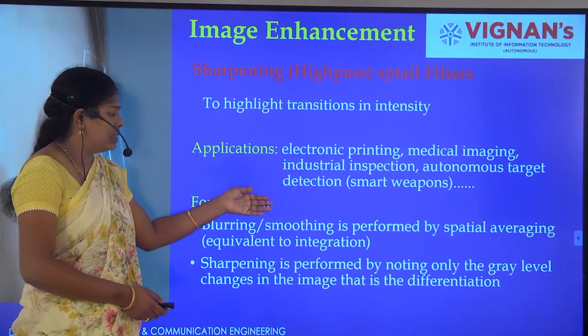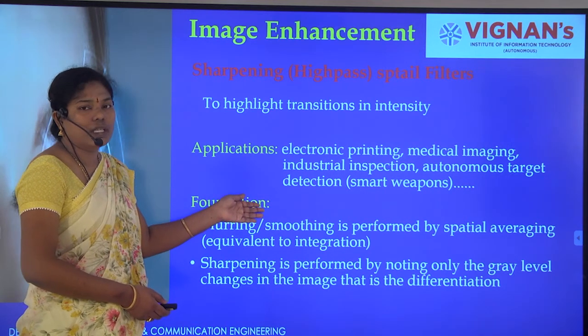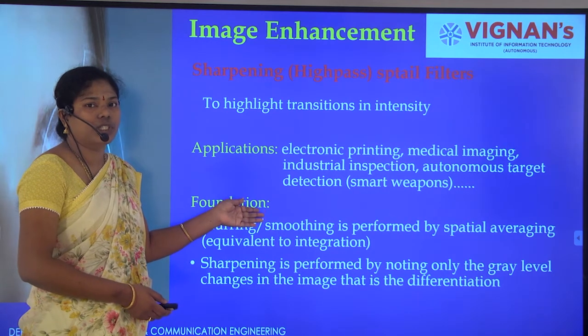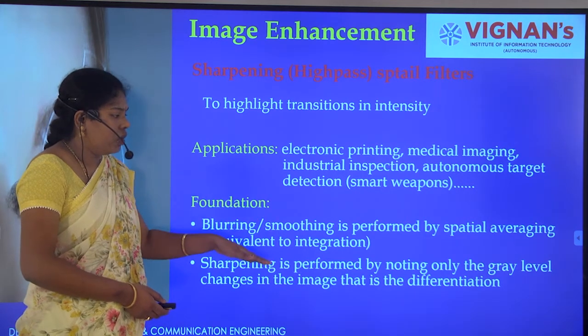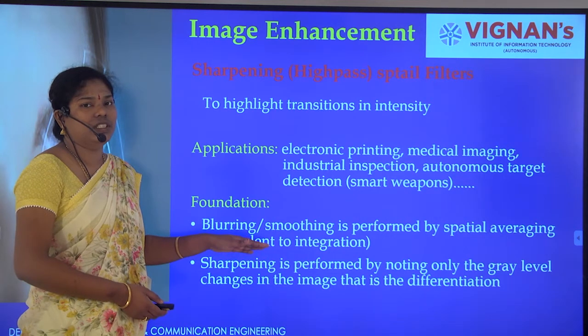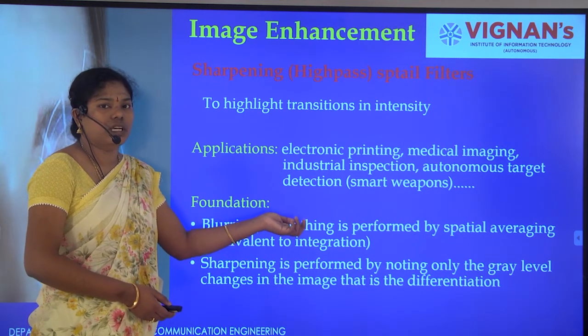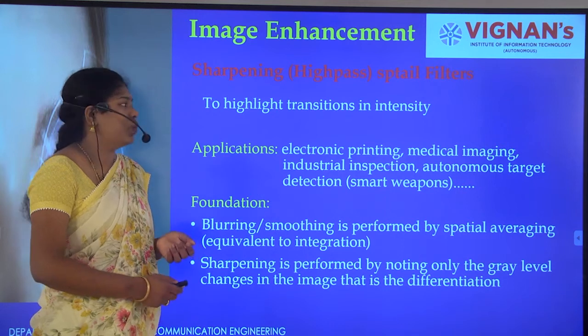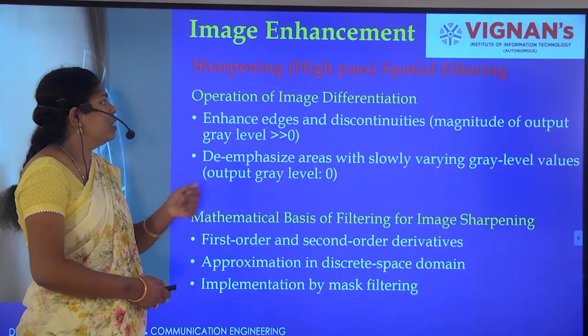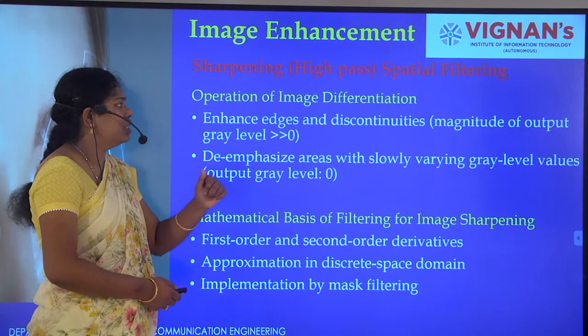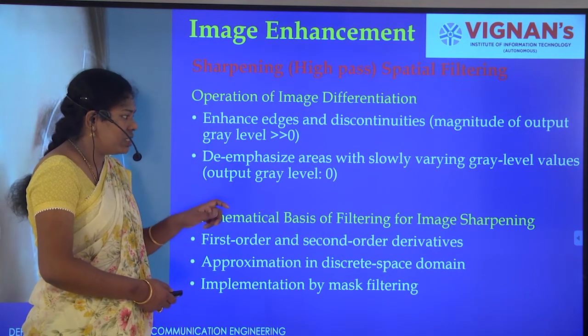Low pass filter is basically integration, whereas high pass filter is differentiation. In digital form, differentiation is done in terms of difference equations, so image differentiation is done by difference equations.